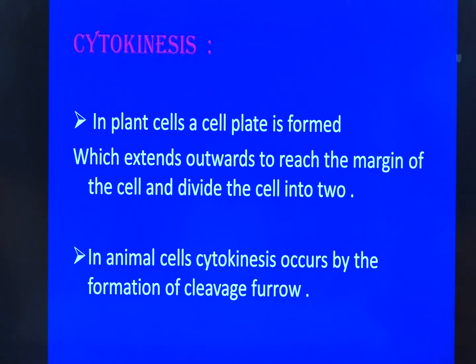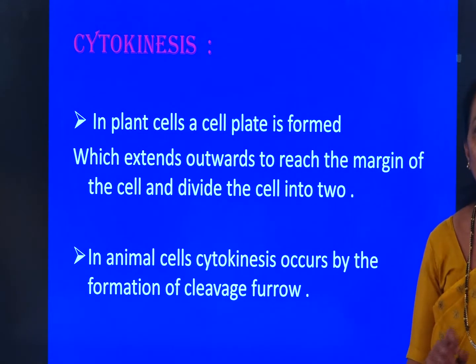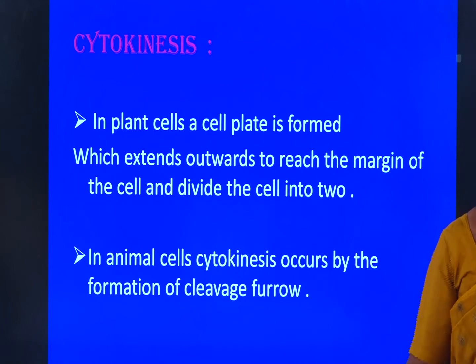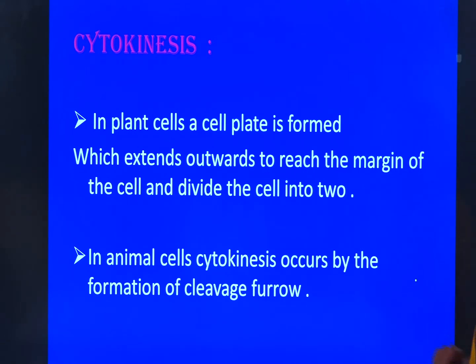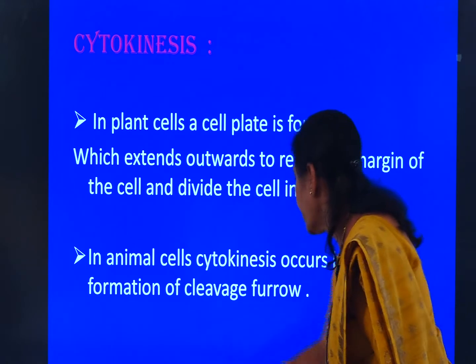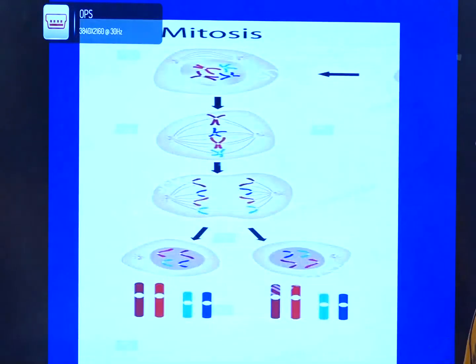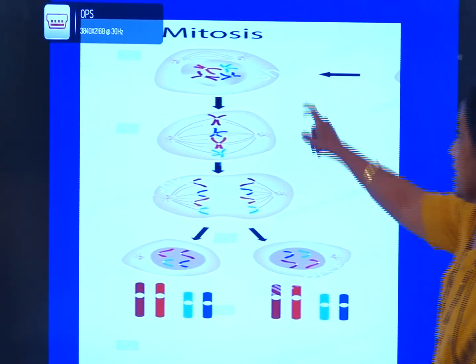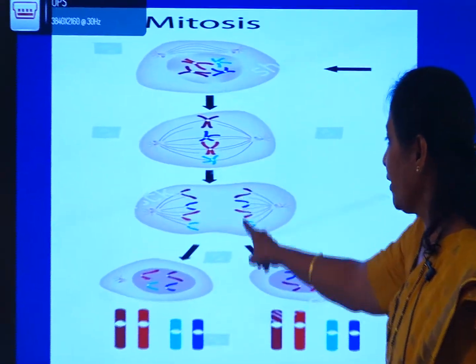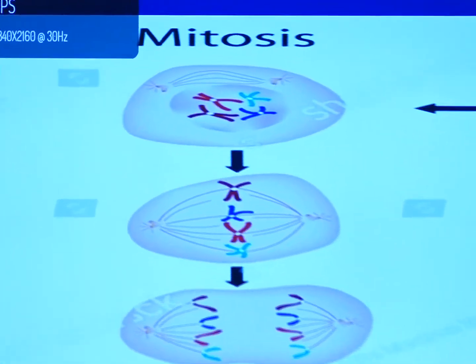See, these are the 4 different stages that can be seen during mitosis. It is followed by the karyokinesis as well as the cytokinesis, and it results in the formation of the two cells. When we observe this, a single cell on mitotic division forms two cells.